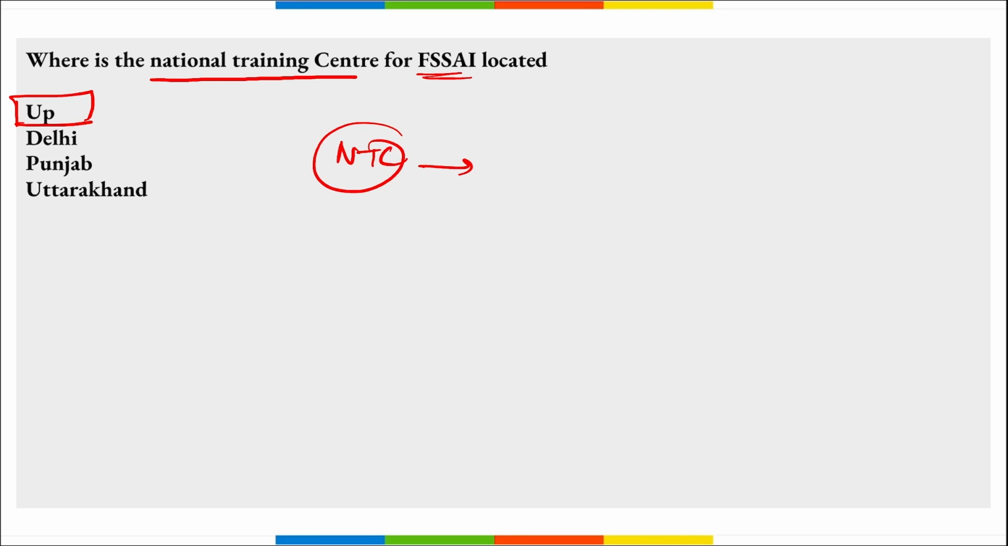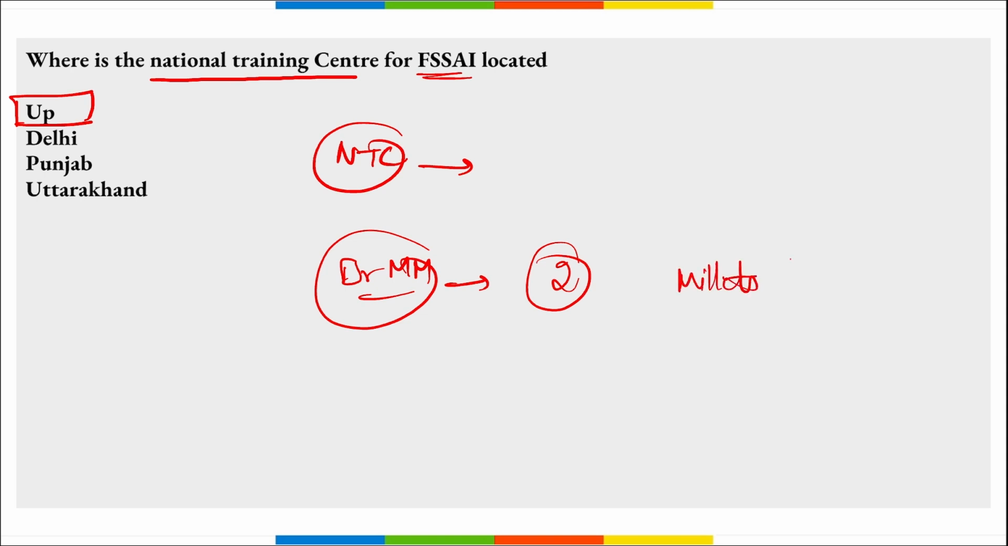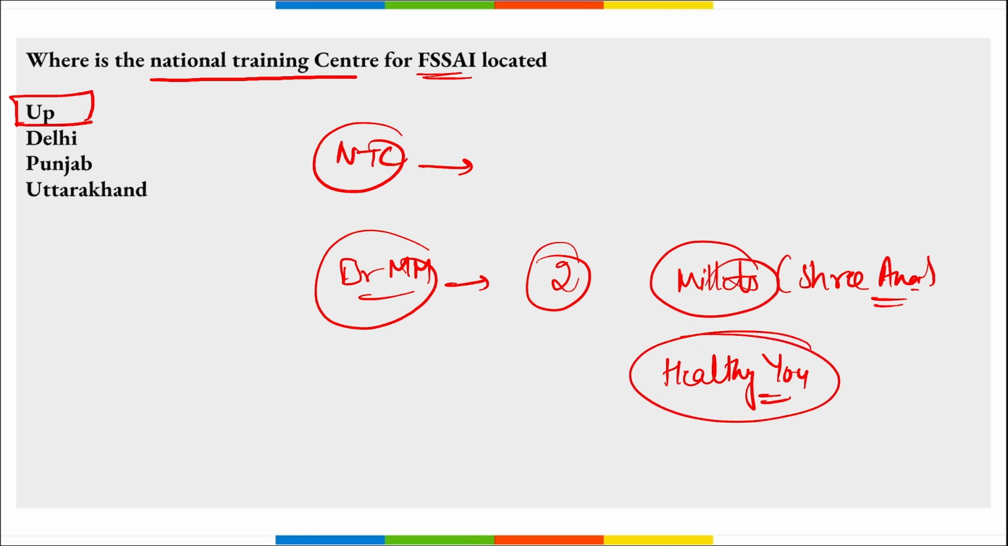Then apart from this, remember recently Dr. Mansukh Mandaviya released two books. One is Millets, that is Shri Anna Recipes, a healthy menu for mess and canteens and healthy gut, and the second is Healthy You, traditional recipes with potential probiotic benefits. So these are the two books that were launched by Dr. Mansukh Mandaviya. Correct.